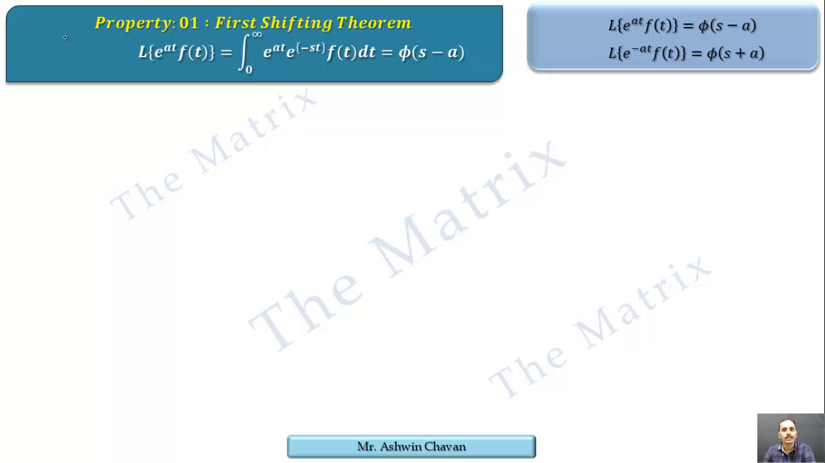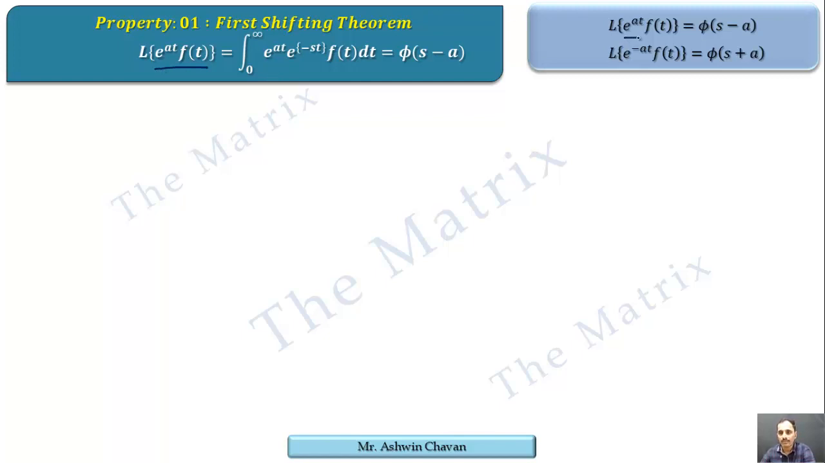As already said, the Laplace of a product of two functions cannot be taken except in a few cases. This is the first case: when a function is multiplied by some exponential term, then such a Laplace can be taken with the effect of the exponential term. Now see what the effect is.